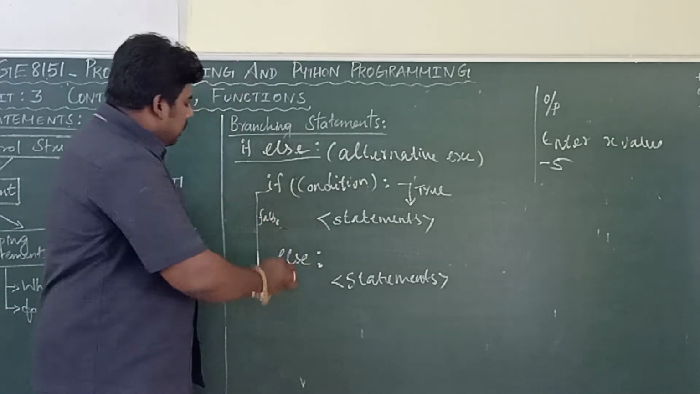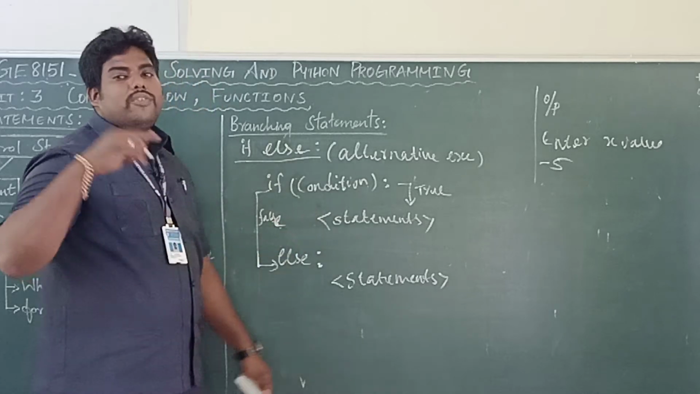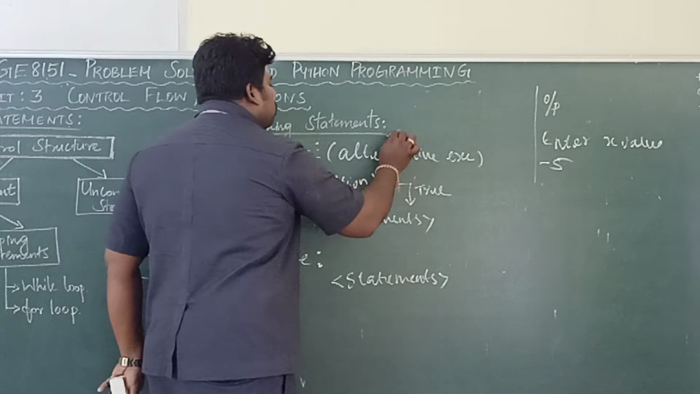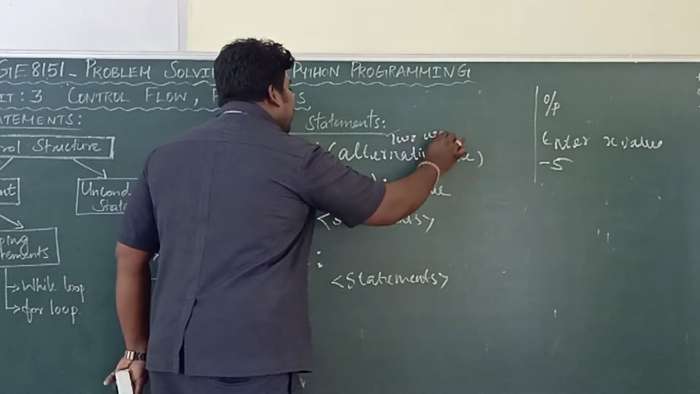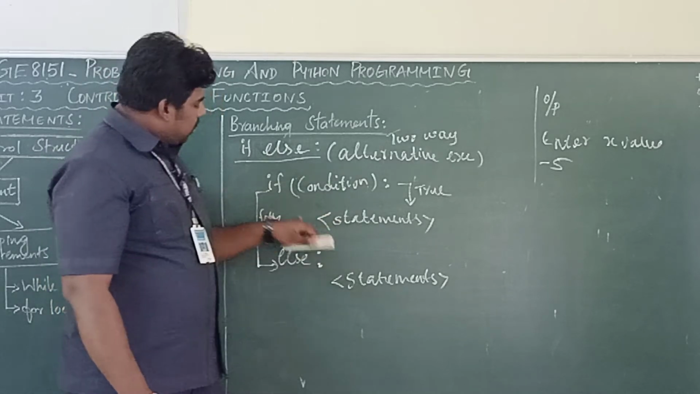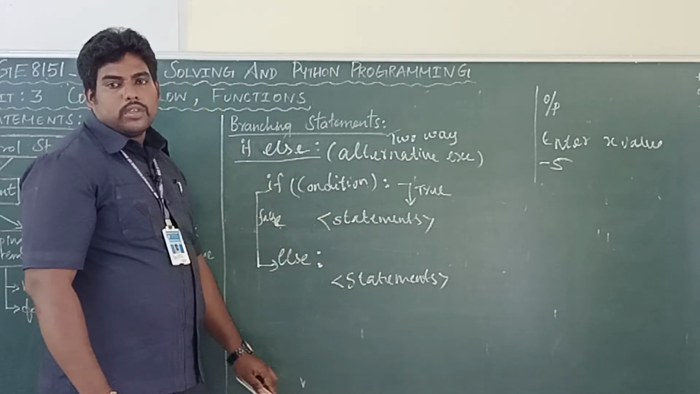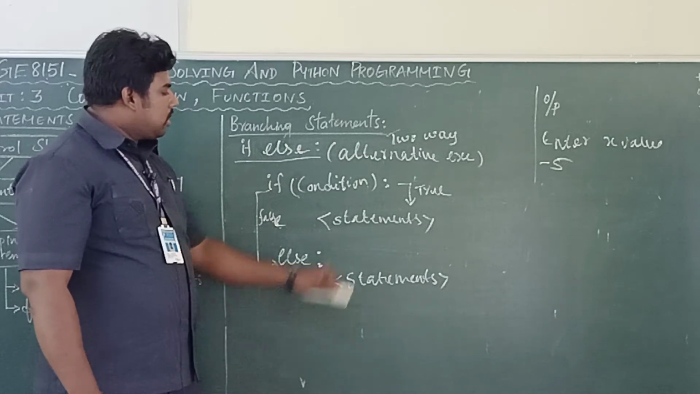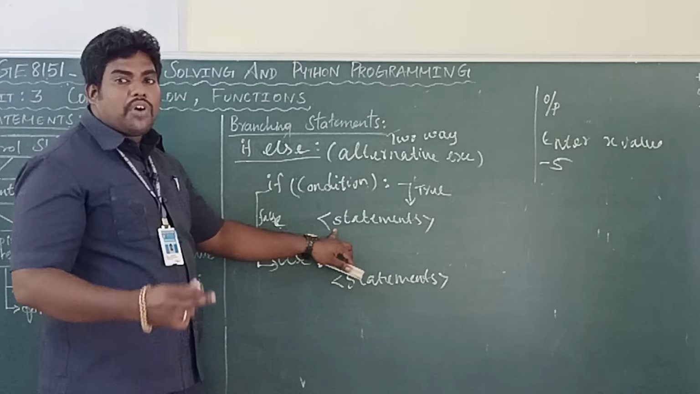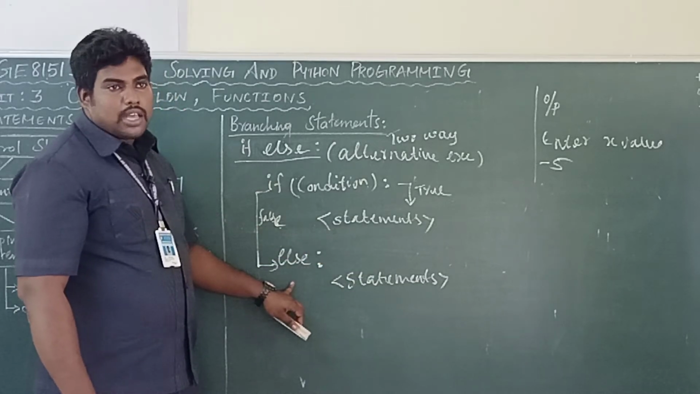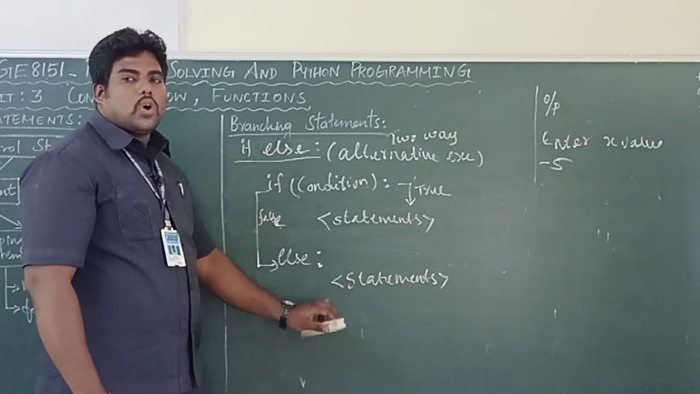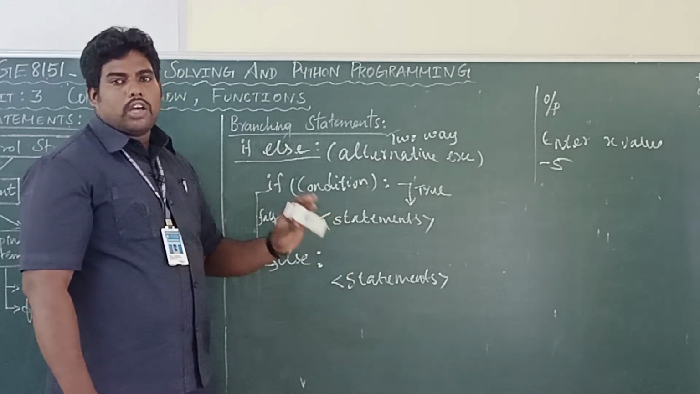All of you got it? It's the alternative execution, or two-way execution. The true means this one way, the false means another way. All of you got it? Any doubts here? If the condition is true, this indented body will be executed. If the condition is false, it will go to the else. Again the else body is also indented. Whenever you put colon, the next line will be the indented line. All of you got it?